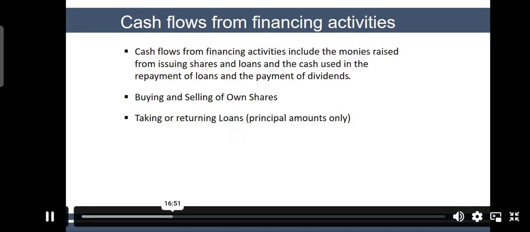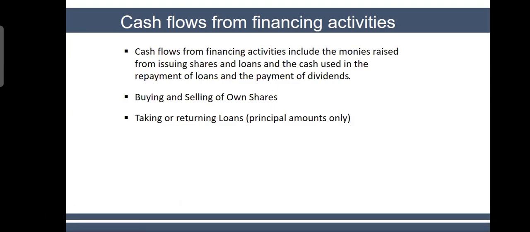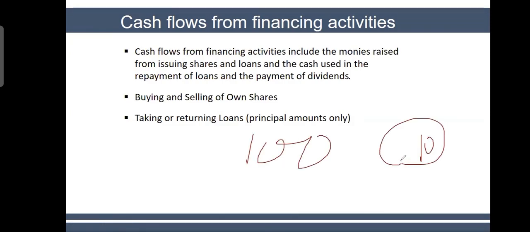So you took a $100,000 loan from the bank, it is a financing inflow. At the end of the year, you return 110,000. So you took 100,000, but you are returning 110,000. This additional 10,000 is actually interest. So here in financing activity, you will only write down 100,000, which is the principal amount, and this $10,000, which is interest, will go into operating activities.